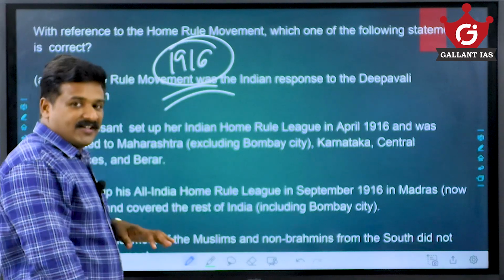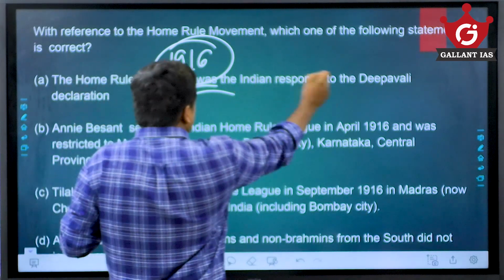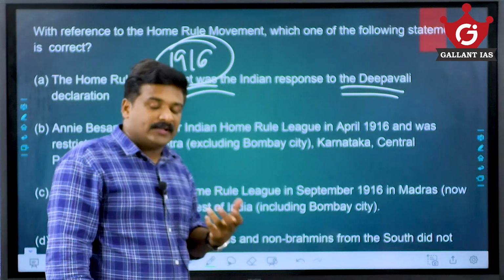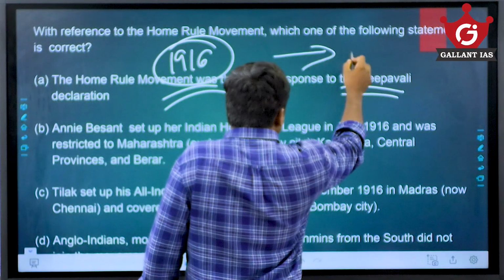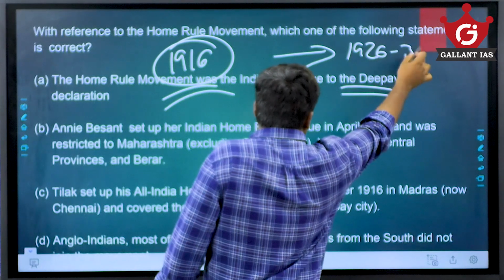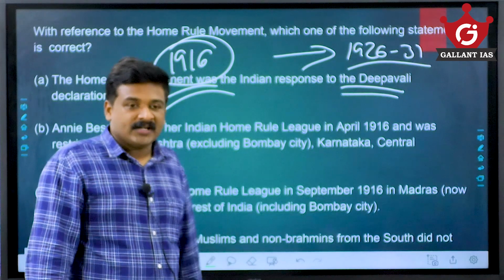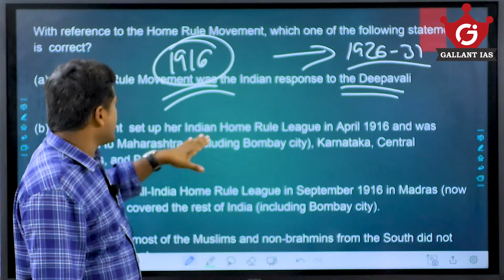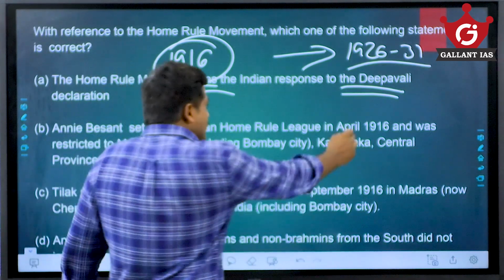It was somewhere in 1916, and we know that this Diwali declaration was made by the then Viceroy, Lord Irwin. It was also regarded as the Irwin declaration, and his viceroyship was between 1926 and 1931. The Diwali declaration made by him was in 1929. So the statement is that the Home Rule League movement was the Indian response to the Diwali declaration. Home Rule League 1916, Diwali declaration 1929.